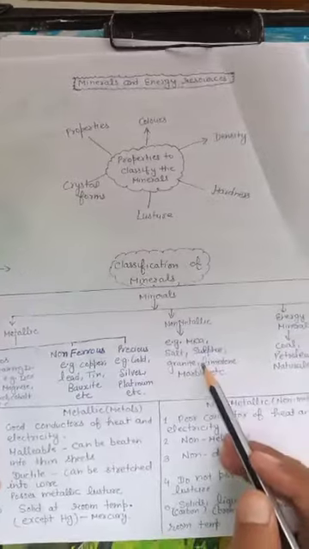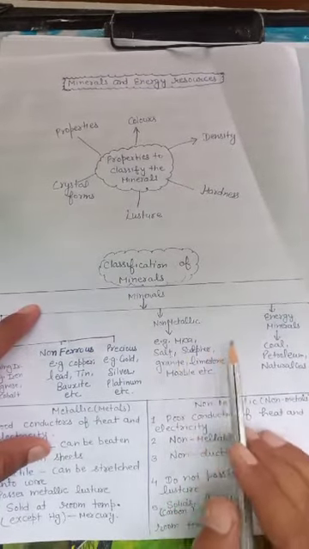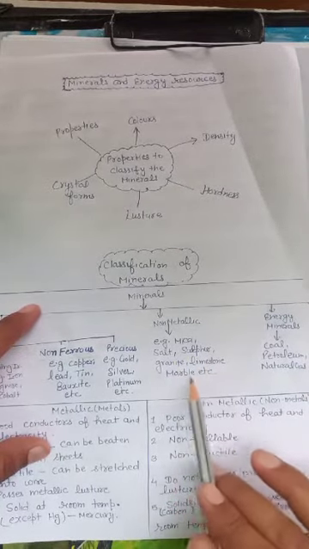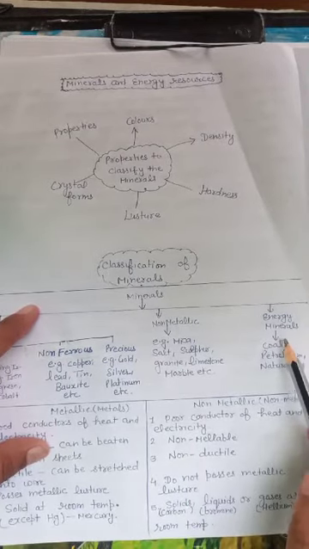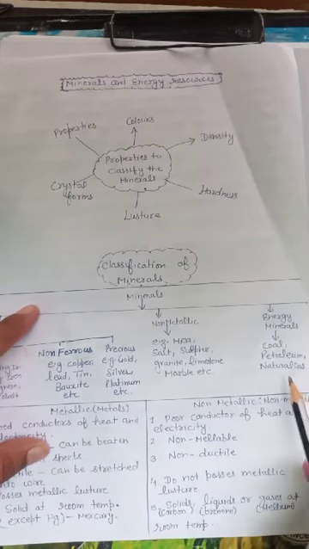Next one is non-metallic minerals. Examples of non-metallic minerals are mica, sulfur, limestone, granite, etc. And the energy minerals are those which are used to run the machines, like coal, petrol and natural gas.